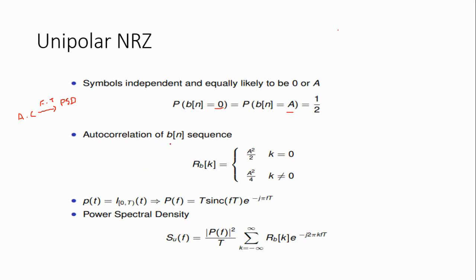The autocorrelation function of the PN sequence is represented as Rp of k. Here Rp of k is equal to A square divided by 2 when k equals 0, and A square divided by 4 when k is not equal to 0.